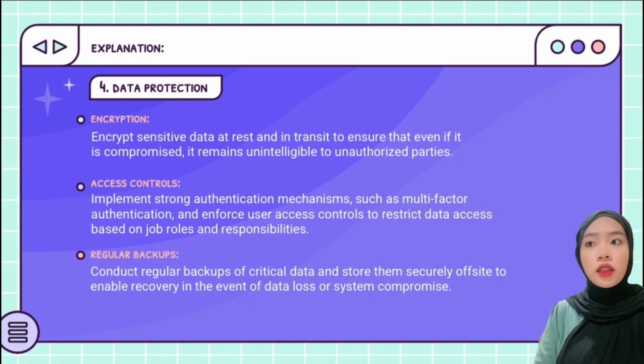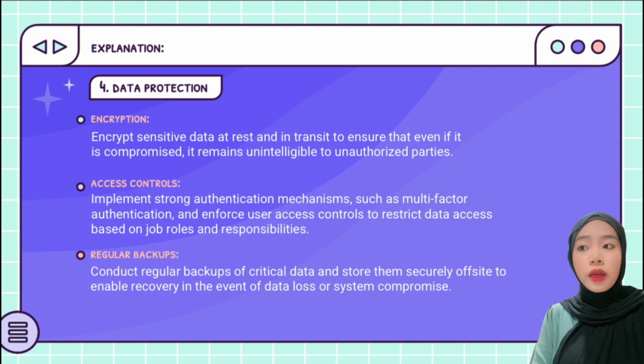For the last one is data protection. Encryption. Encrypt sensitive data at rest and in transit to ensure that even if it is compromised, it remains unintelligible to unauthorized parties. Next, access controls. Implement strong authentication mechanisms such as multi-factor authentication and enforce user access controls to restrict data access based on job roles and responsibilities. Next, regular backups. Conduct regular backups of critical data and store them securely off-site to enable recovery in the event of data loss or system compromise.